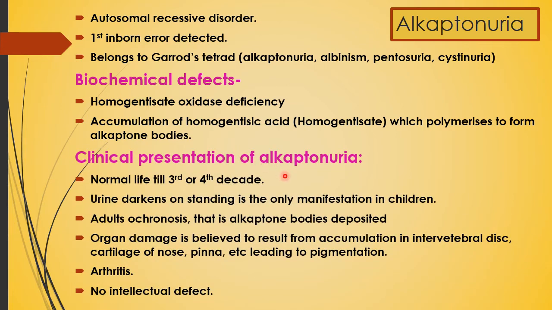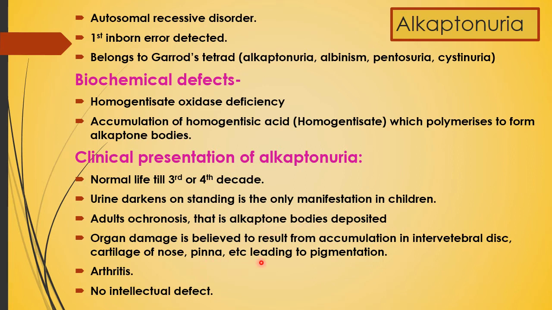And clinical presentation of alkaptonuria: it is normal life till the 3rd and 4th decade. Urine darkens on standing is the only manifestation in children. So when urine is kept for a long time, it darkens. Adult ochronosis, that is alkaptone bodies deposited.